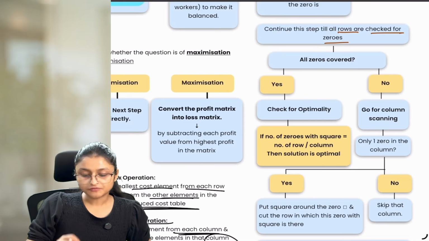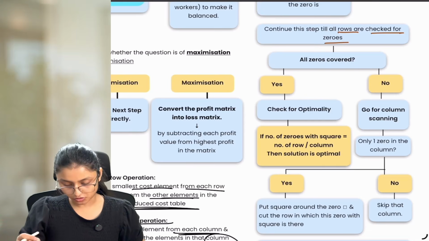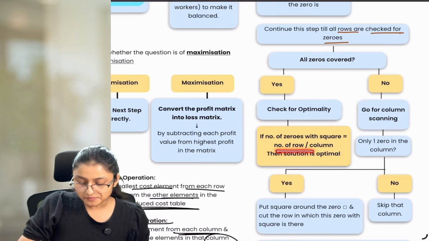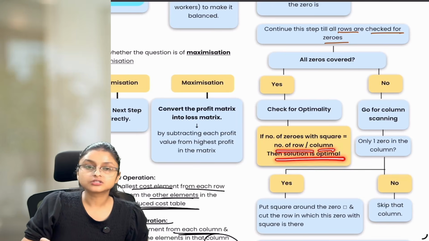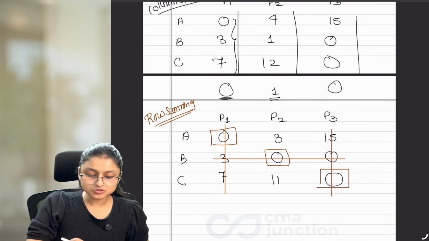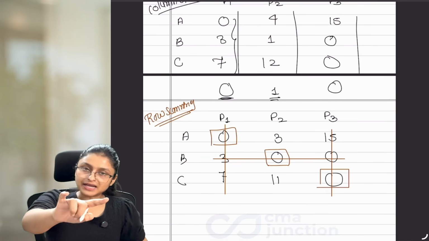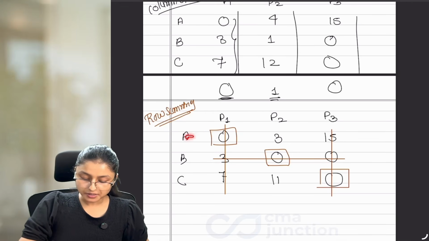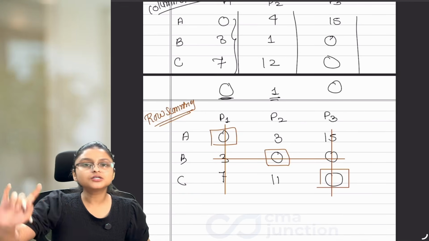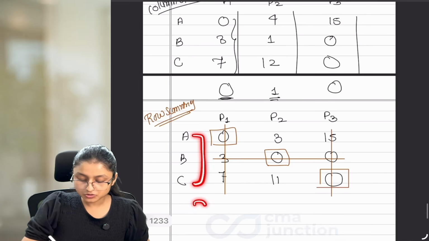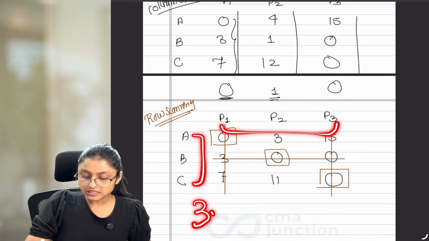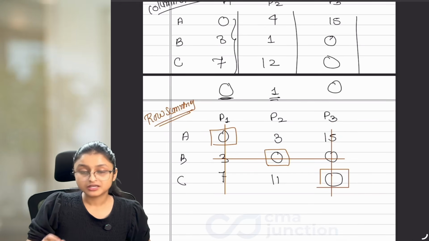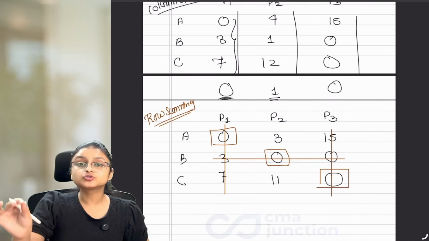Optimality means finding out whether you have reached the best situation or not. How to find that out? If the number of zeros with square is equal to the number of rows or columns, the solution is optimal. Whenever we solve this assignment problem, if it is unbalanced, we balance it and make the number of rows and columns equal. So the number of rows or columns should always be equal in your assignment problem, and that is equal to 3. 3 is the number of rows and 3 is the number of columns which we have. And whatever your number of rows or columns is, that should be the exact number of zeros with square.